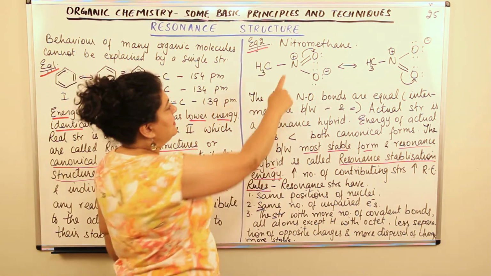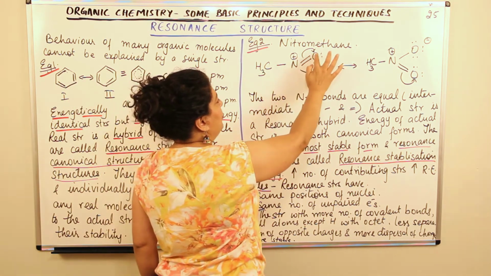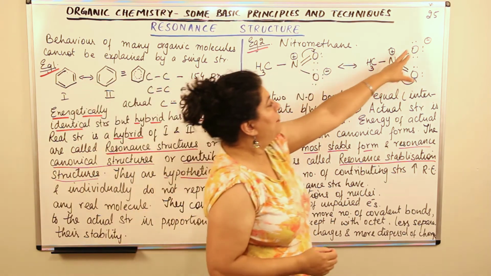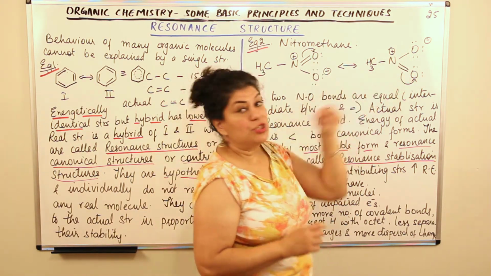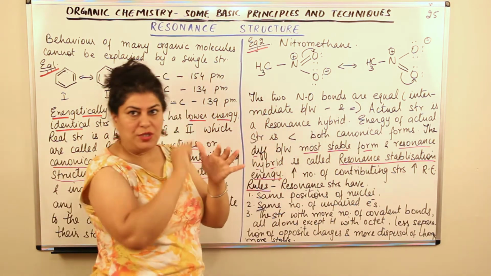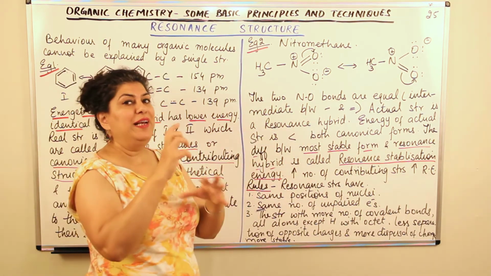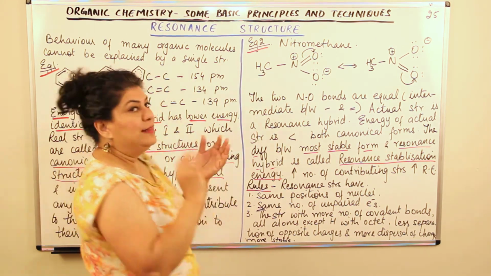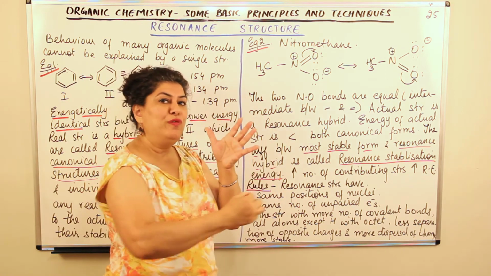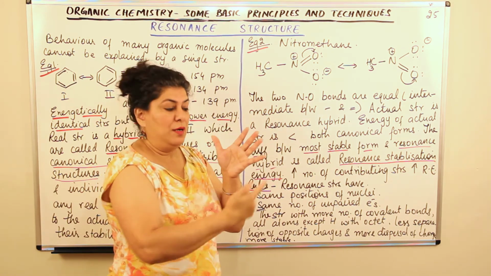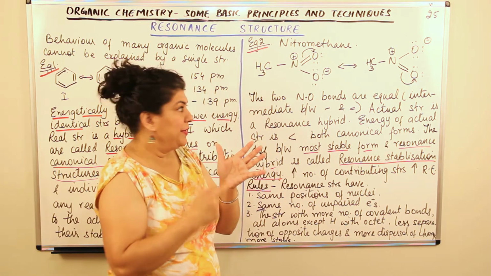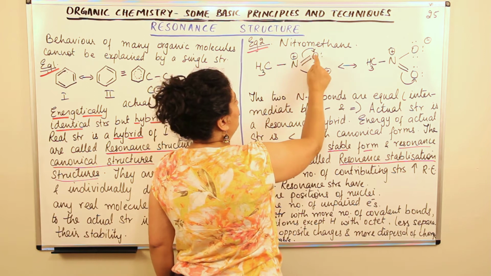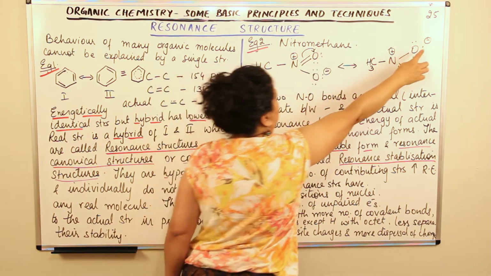So what happens in this case, take a look: nitrogen has a double bond with this oxygen and a single bond with this oxygen. In the other canonical form, the upper oxygen has a single bond and the lower oxygen has a double bond. So we use a curved arrow to show how the electrons may have moved, like we imagined the electrons of the double bonds moving between all the carbons of the benzene ring. Here we imagine that this second bond, the pi electrons, go to this oxygen, which then acquires a negative charge.